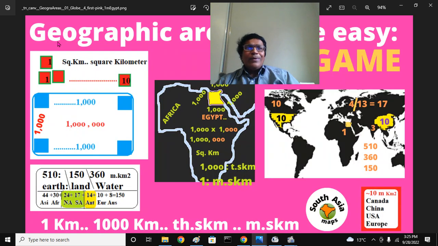Then 1 square kilometer is nothing but a square of 1 kilometer on all sides. And if I put 10 next to each other, 10 square kilometers, that is the average village size in the Rayalaseema region, the Deccan Ceded district of Andhra Pradesh. In the Indo-Gangetic plains, the size will be much smaller, like 3, 4, 5 or 6.